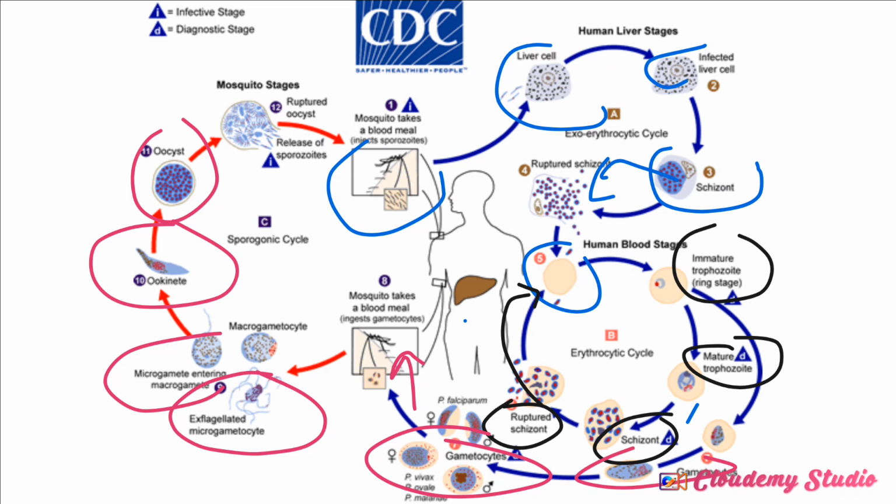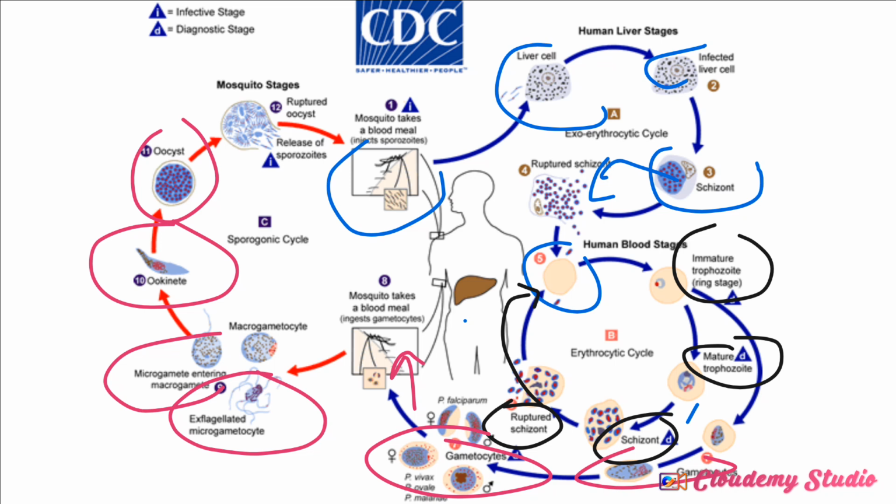Now let's talk about how we can distinguish Plasmodium falciparum from vivax, from ovale, from malariae. How are we going to differentiate them? We can differentiate them based on the morphological features of the stain, using the Romanowsky stain.